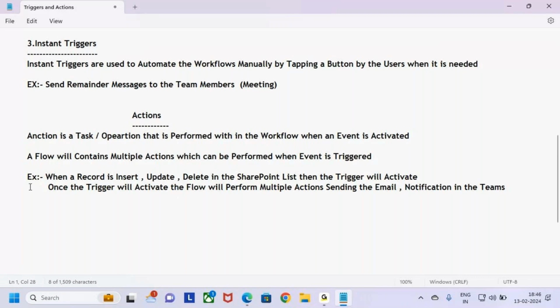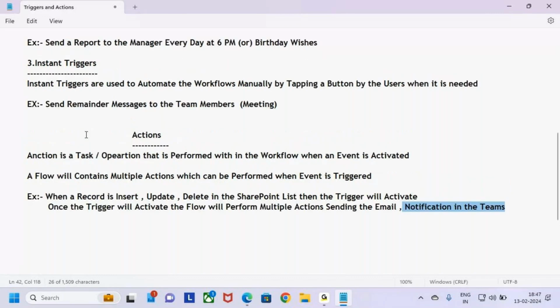That's what I'm keeping here. A flow will contain multiple actions which can be performed when the event is triggered. When will the multiple actions be performed? Once the event is triggered, then only the actions are performed. That's what I'm keeping here clearly in this example. When a record is inserted, updated, or deleted in the SharePoint list, then the trigger will activate. Once the trigger activates, the flow will perform multiple actions like sending emails and sending notifications in Teams. For now, these two are easy to understand. What different actions you can perform, you will understand in the coming classes. Fine. So this is all about what is meant by triggers and actions.